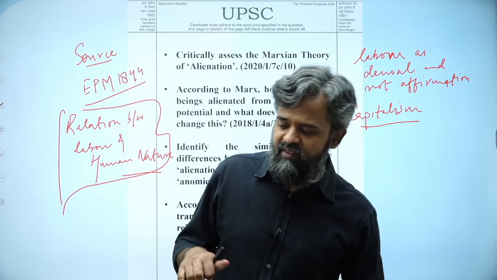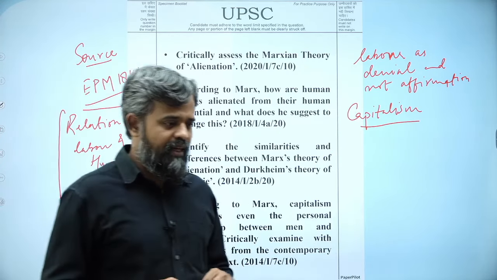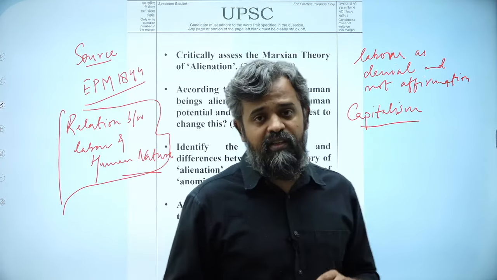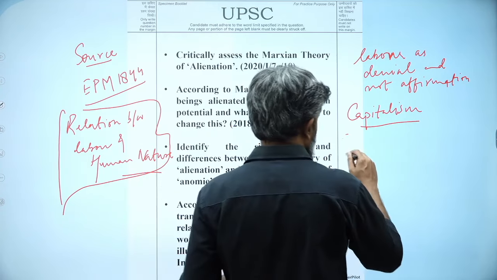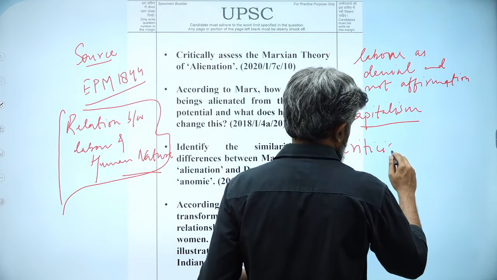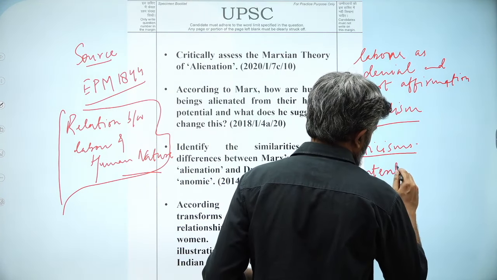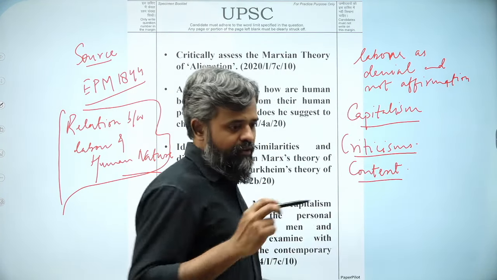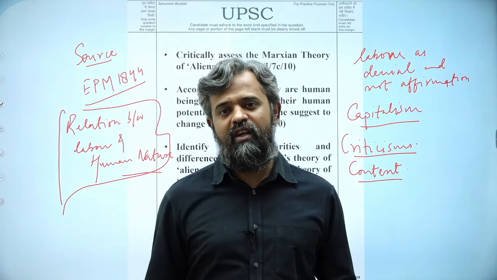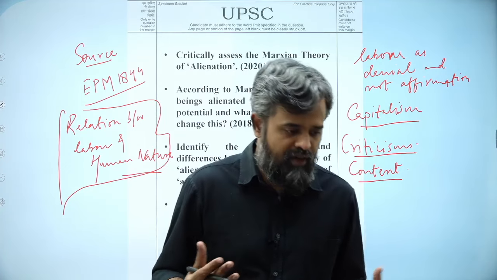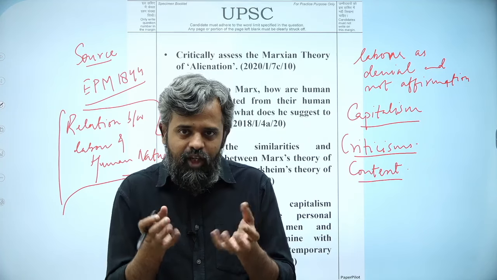Now, there are some criticisms as well. For example, the first criticism, and this is something that George Ritzer helps us understand, is in terms of the content of alienation. What constitutes alienation? This is something that Marx does not really help us understand. What are the true indicators of alienation? What exactly goes into it?